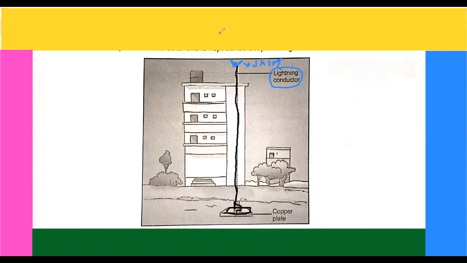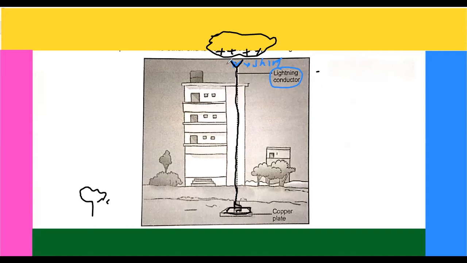So if a cloud comes near it, then before inducing charge on a tree or any other point on the ground, this lightning conductor will get charge. Means charge will be induced in this lightning conductor before inducing on the ground, right?